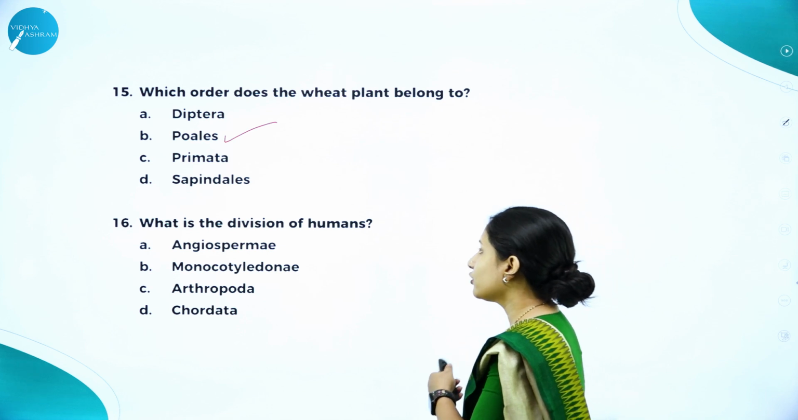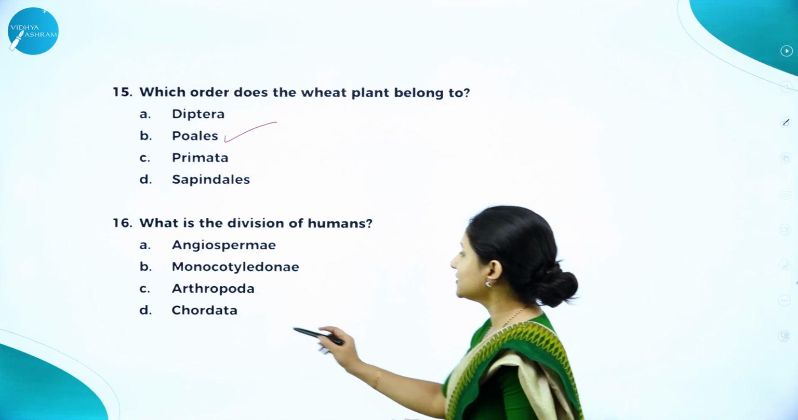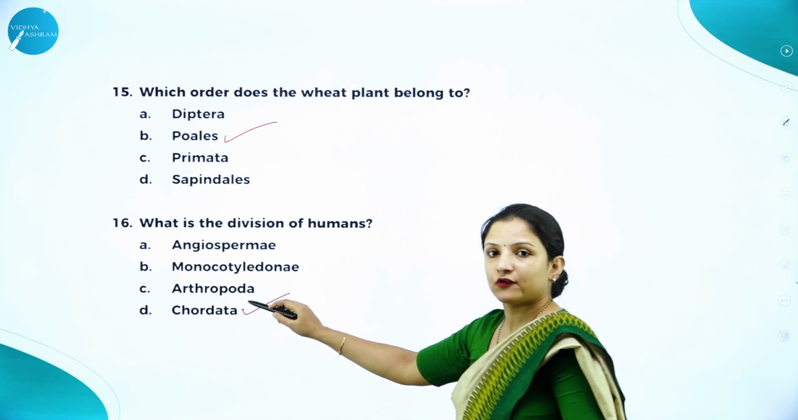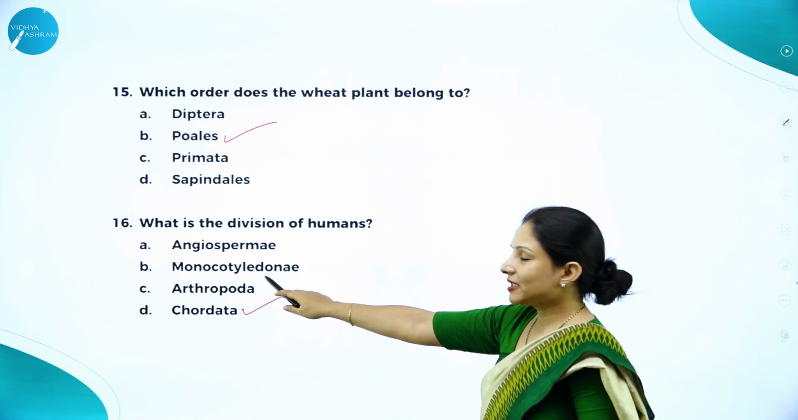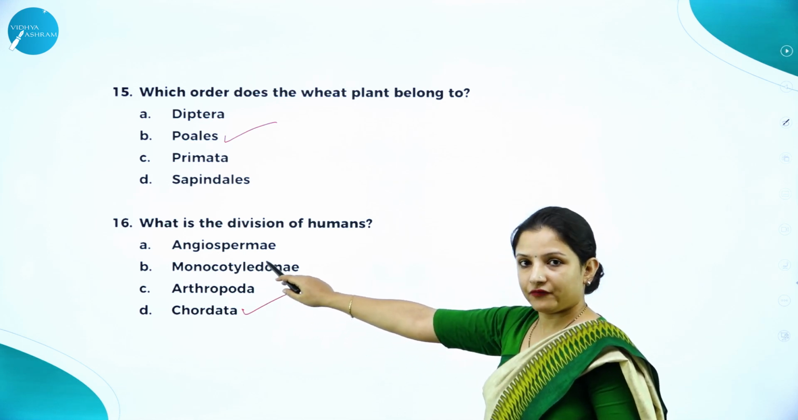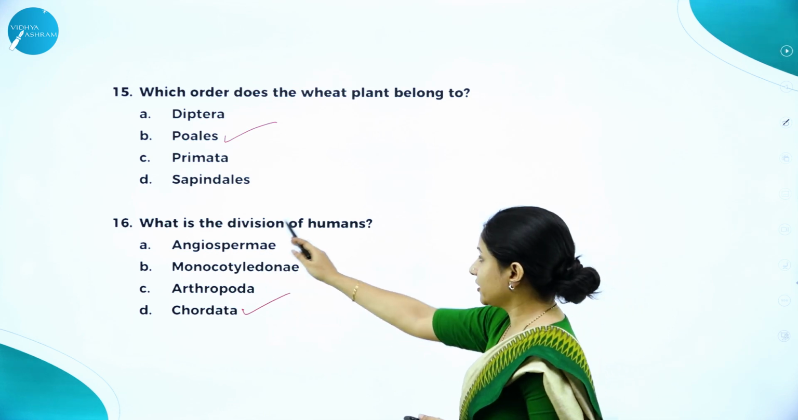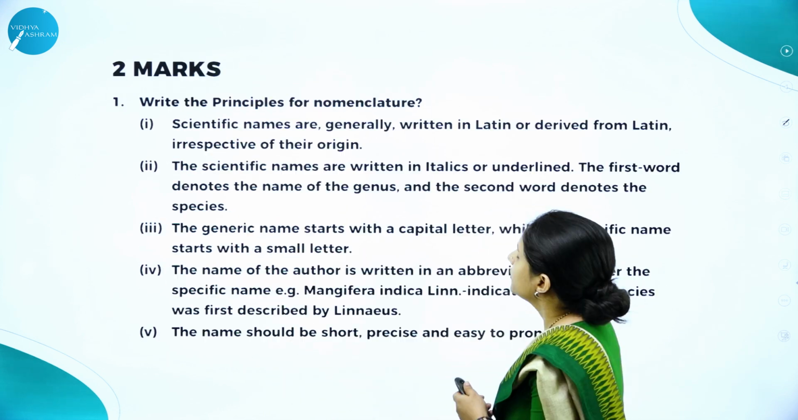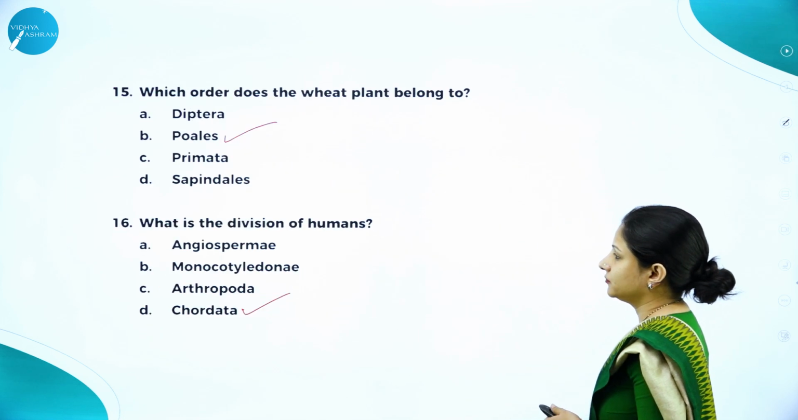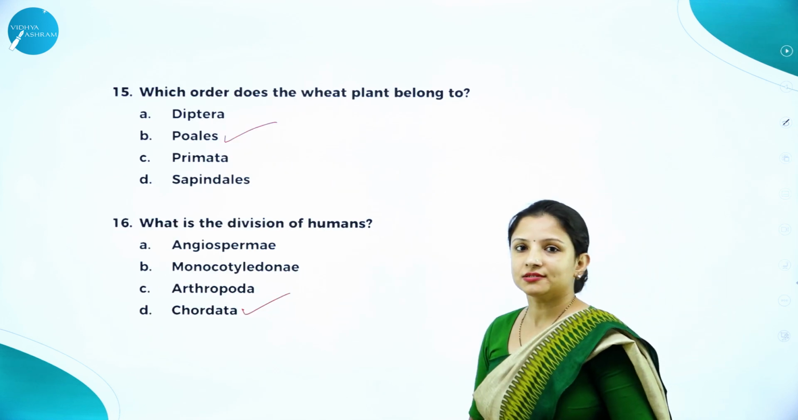What is the division of humans? So, division of humans is chordata. Arthropoda is for insects. Monocotyledon is for plants, especially the wheat plant. Angiospermae, it can be wheat or mango. So, here division of humans, it is chordata.